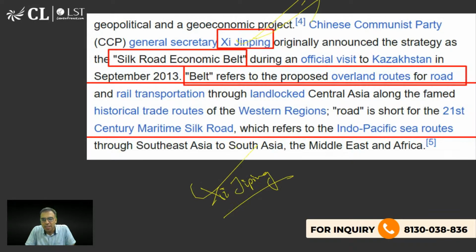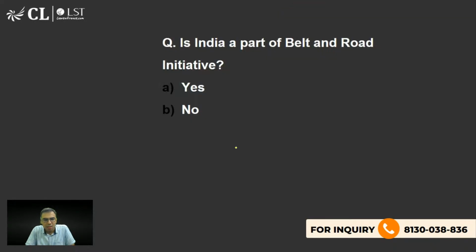Let's move on further to the next one. Now, this is a question. Is India a part of Belt and Road Initiative? Yes or no? And please tell me the reason also. One or two reasons. Is India a part of the Belt and Road Initiative?